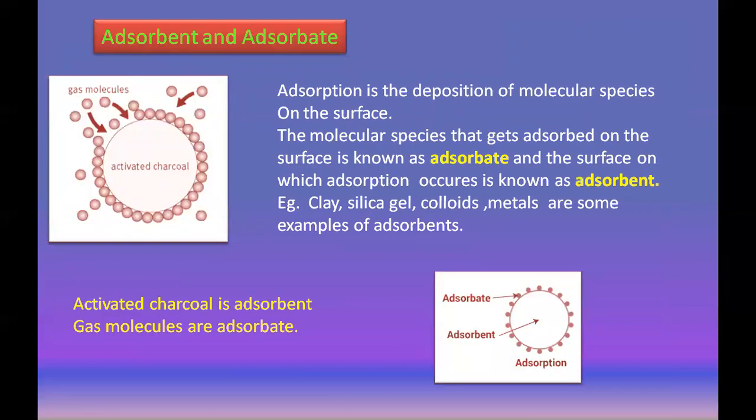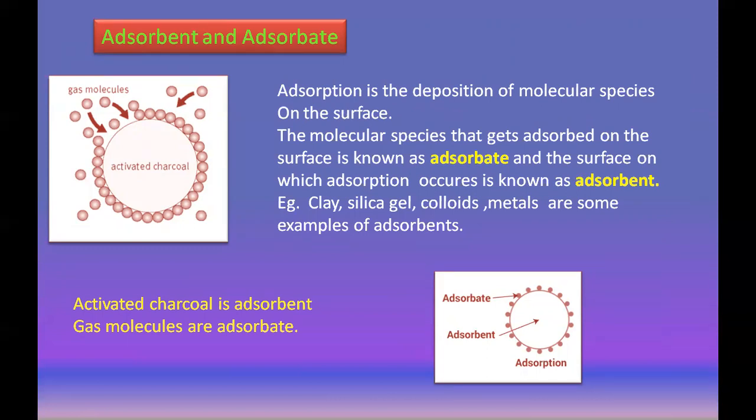These are the two important points involved in adsorption: adsorbent and adsorbate. The molecular species that get adsorbed on the surface is known as adsorbate. Here, activated charcoal and gas molecules. So what do you say here? The activated charcoal is the adsorbent.